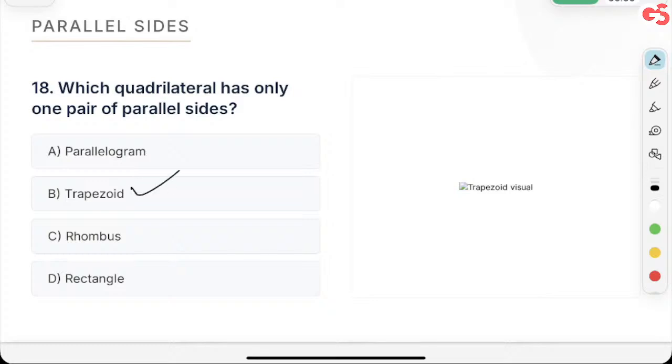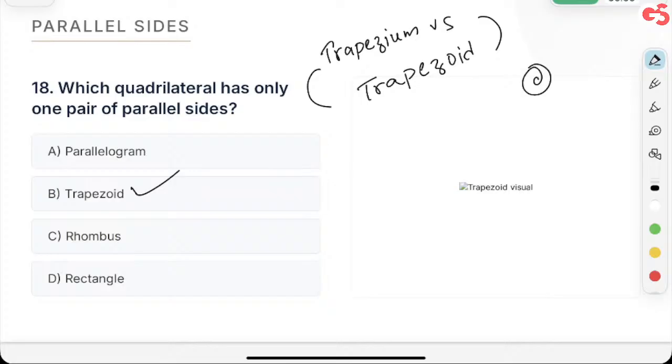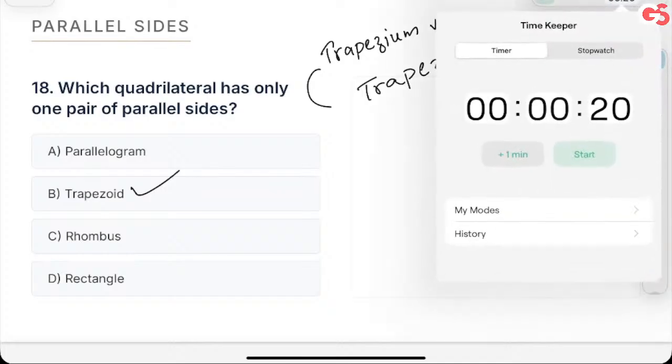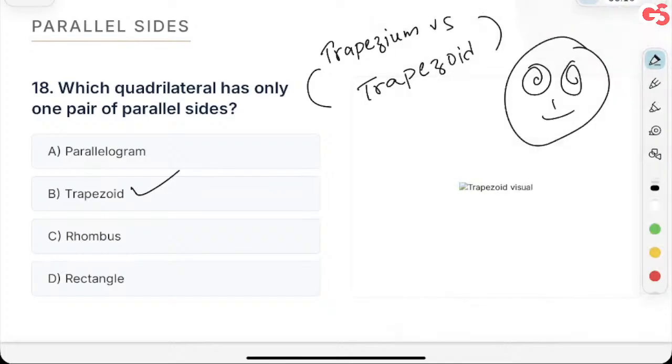Trapezoid. Now, a question which I don't know whether you know it or not, whether you have ever thought about this. Somewhere we see trapezium, somewhere we see trapezoid. भाई डिफरेंस क्या है इसके बीच का? डू यू नो दिस? जल्दी बताना, यस और नो. 20 सेकंड्स वेट करूंगा बिकॉज द कमेंट लैग्स. सोचा है कभी इस बारे में?